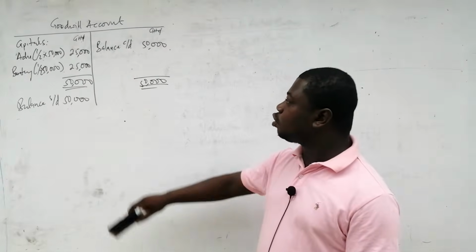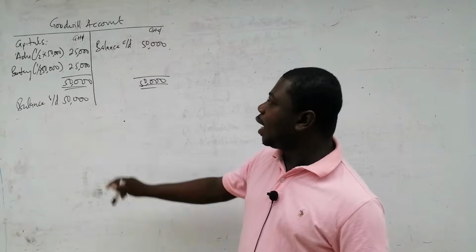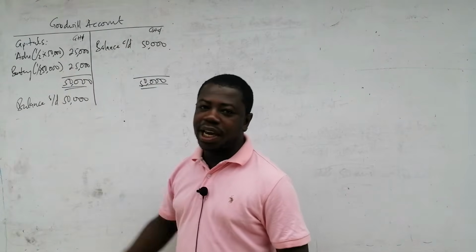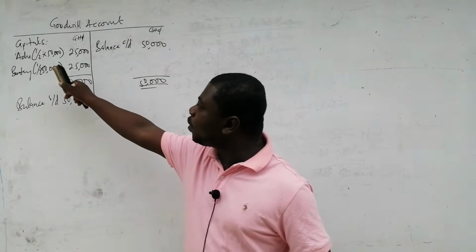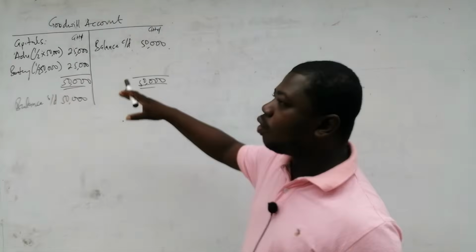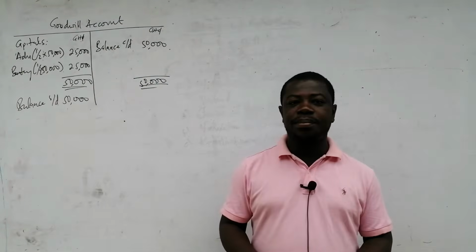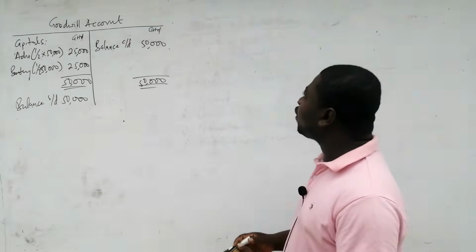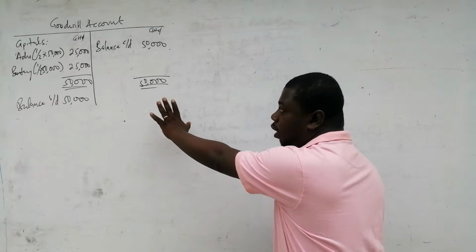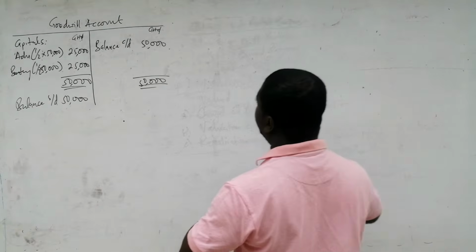Remember that once you are preparing the Goodwill account, you share the amount on the debit side. And the narration will be capitals because the corresponding entry will go into the capital accounts of the partners. That is how they will share this Goodwill without the new partner benefiting. And so this is for the first scenario. And then after the Goodwill account, as simple as we've done, we'll now come and prepare the capital accounts.